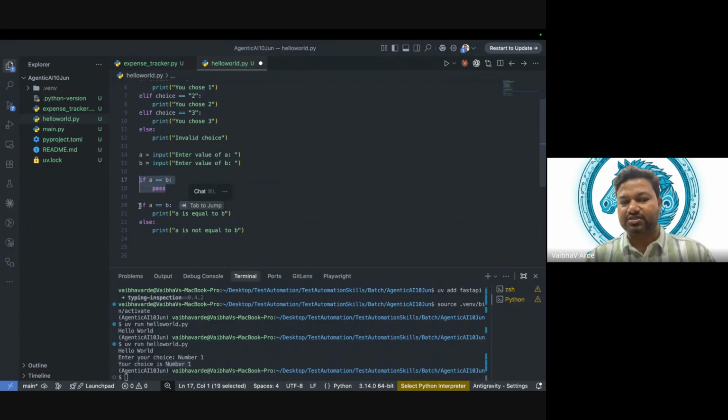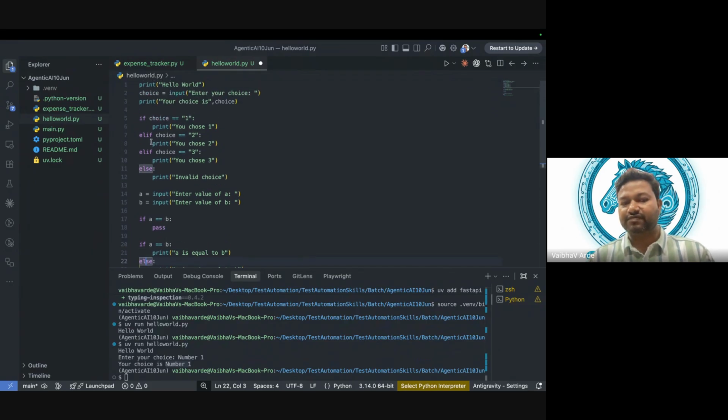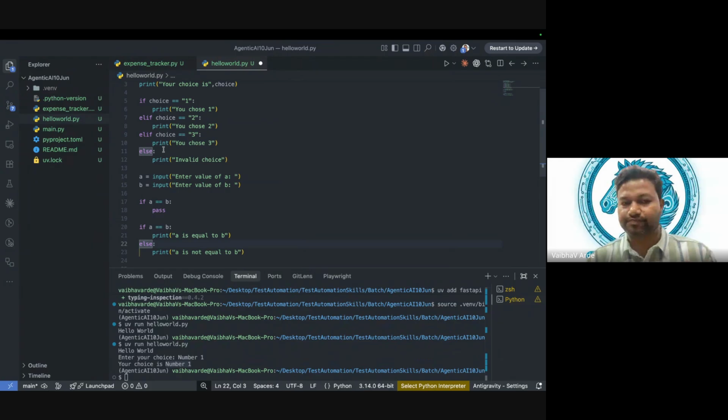Then we have if else. If else is written in this fashion. There is only one condition, and if that condition is not satisfied, then we go to else. Then we have if elif, which we can use multiple times if there are many conditions. So these are the three ways we can use conditions in Python.